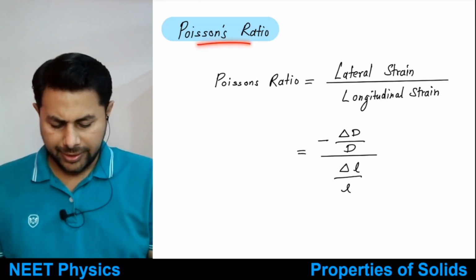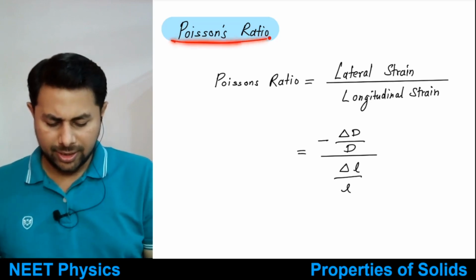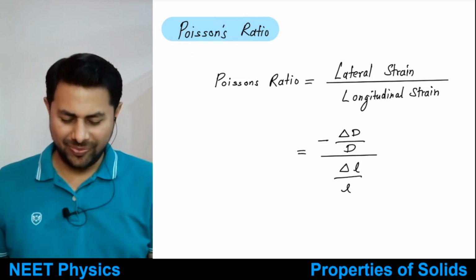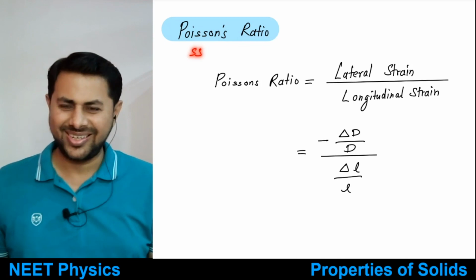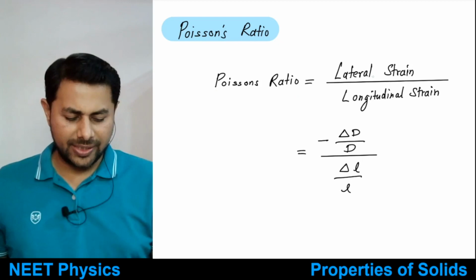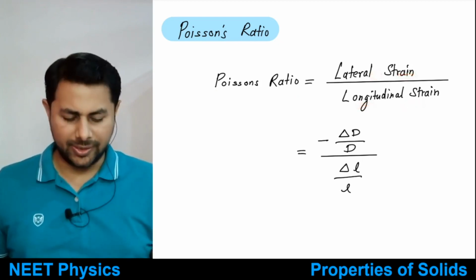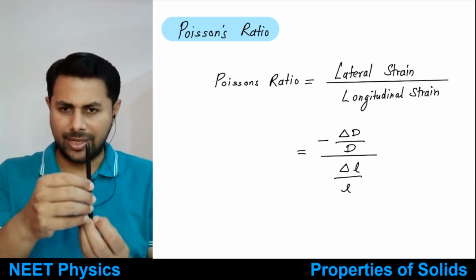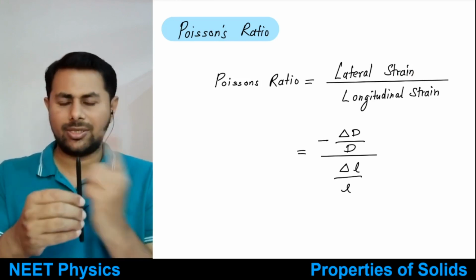After that, the next thing is another definition, Poisson's ratio. Okay, this is Poisson's ratio, there is a double S over there. This is not Poisson's ratio with a single S. So what is Poisson's ratio? It's the ratio of lateral strain to longitudinal strain. Now what is this? Suppose you pull a wire, you apply some weight to the wire, its length will increase. So if the length increases, what will happen to the cross sectional area?